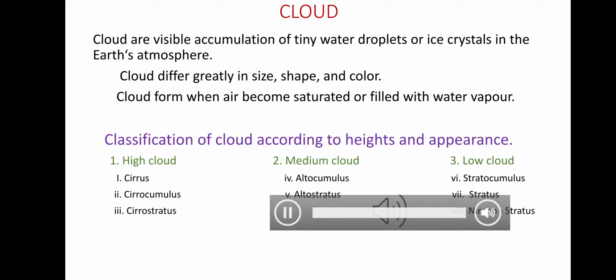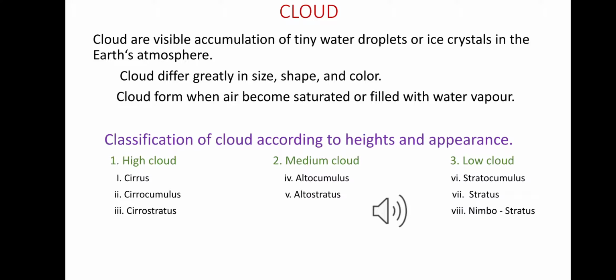At first we have to know what is a cloud. Clouds are visible accumulations of tiny water drops or ice crystals in the earth's atmosphere. They differ in size, shape and color. Clouds form when air becomes saturated or filled with water vapors.